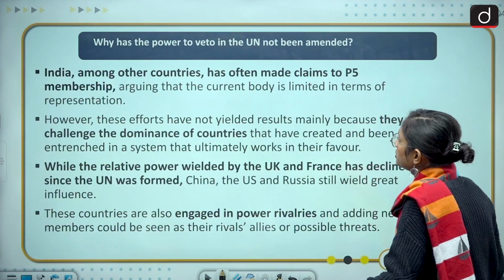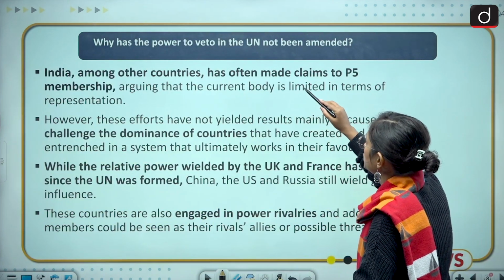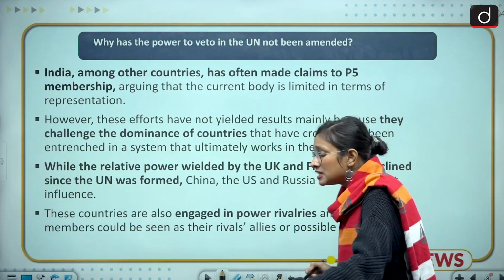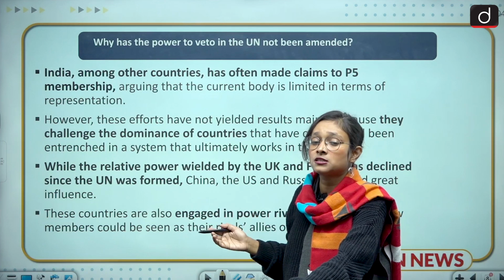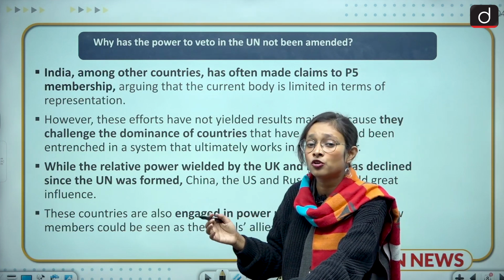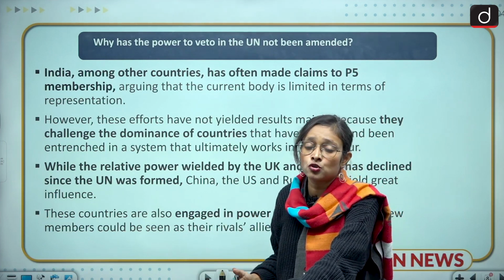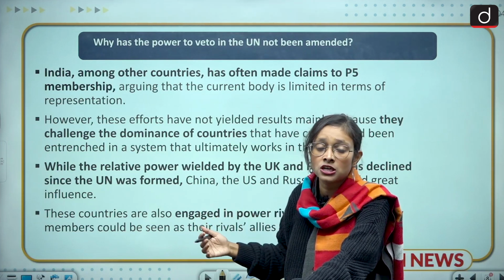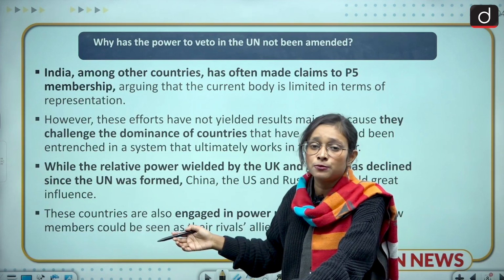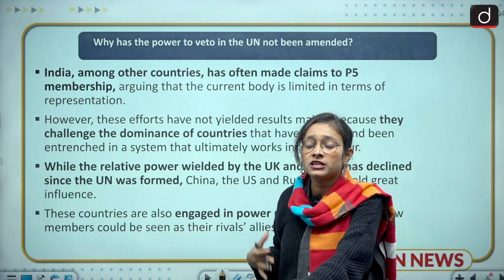The next slide is about why the power to veto in the UN has not been amended. Because this was decided 7 decades back, and after 7 decades we are still following the same tradition, the same rules and regulations. So why have we not amended such rules? Because right now the global dynamics have changed, diversity has expanded, and so many new things have come up.